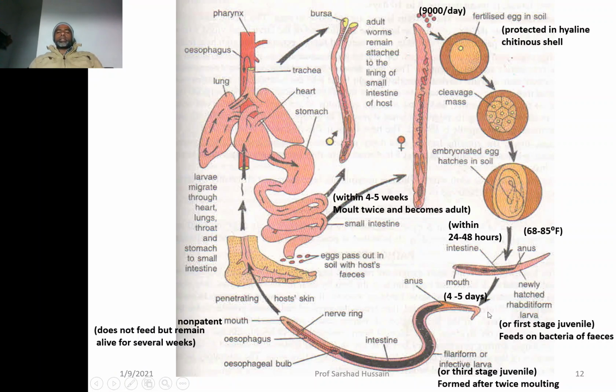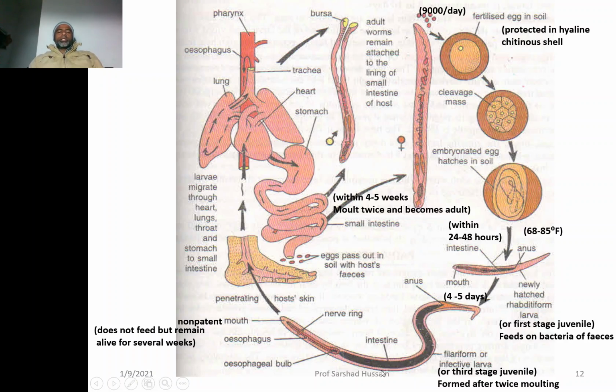The first stage juvenile larva will grow in size, it will shed the skin, and it will form the second stage larva. The second stage larva will again feed upon the bacteria of the feces, again grow in size, and will shed off the outermost skin, or the cuticle, that it has, and it will be called the third stage juvenile larva.